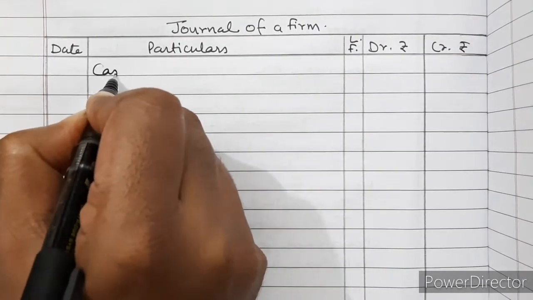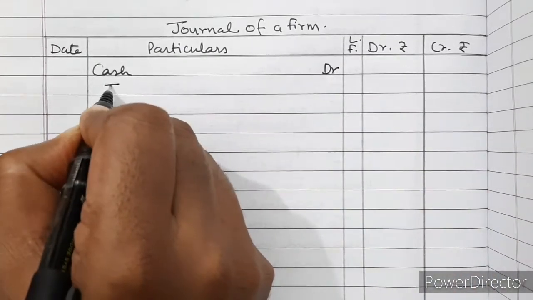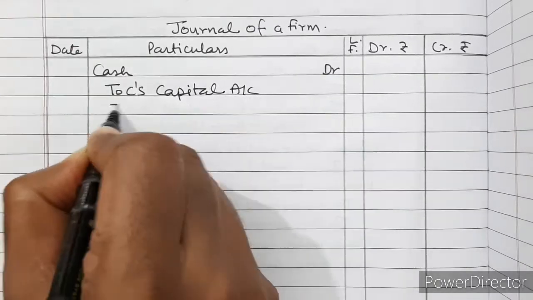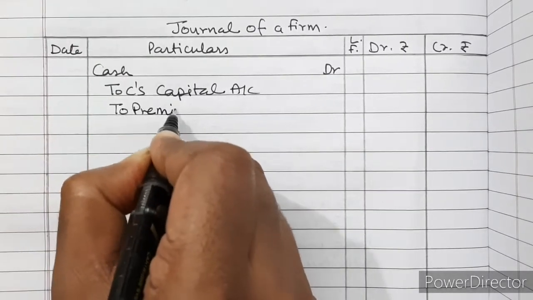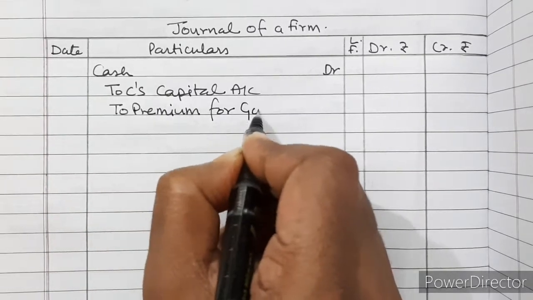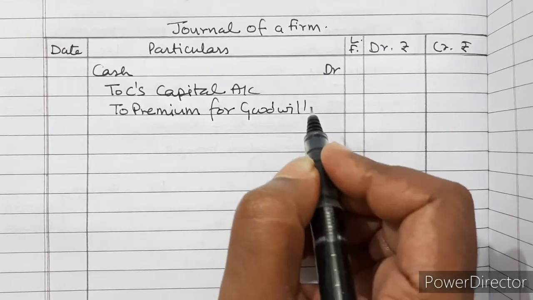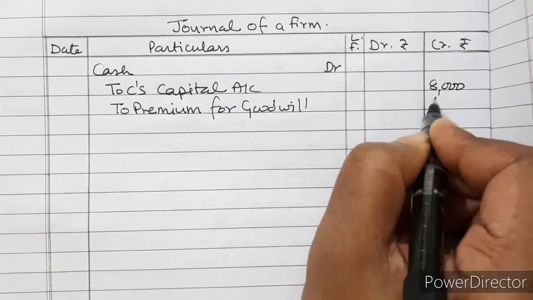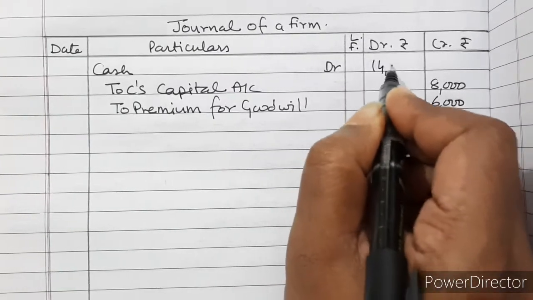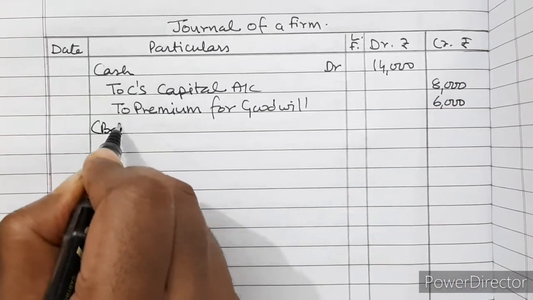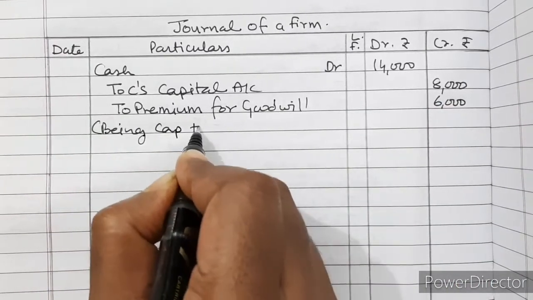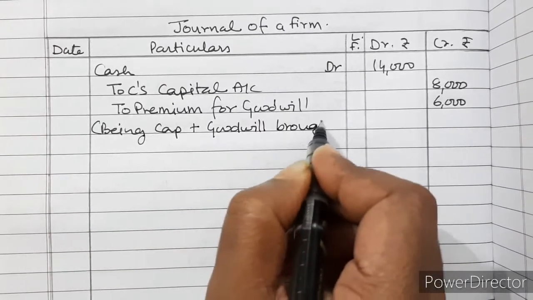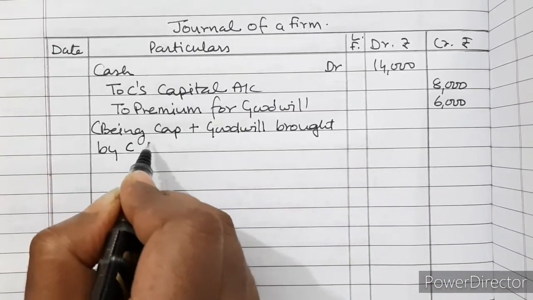So cash account debited to C's capital account and to premium for goodwill. Now 8,000 is capital and 6,000 is premium for goodwill, total 14,000. Being capital plus premium brought by new partner C.